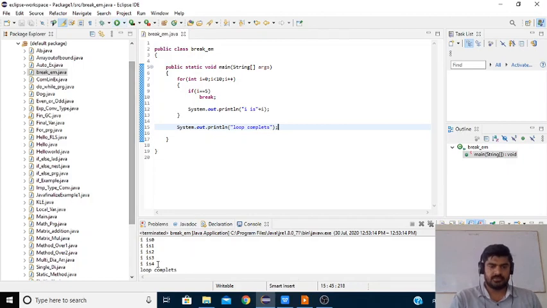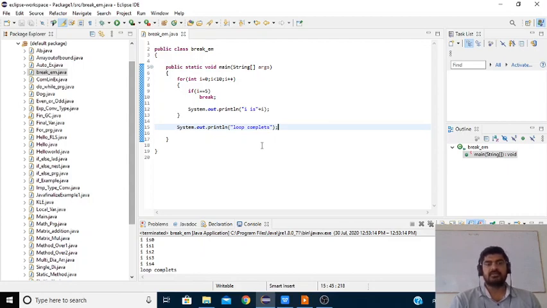Here you get i is 0, i is 1, i is 2, i is 3, i is 4. Whenever i equal to 5, we have a break statement, so the control will come outside the for loop and it will display the output as loop complete. This is the simple working of the break statement. Whenever you want to break the execution of the program, use the break statement.